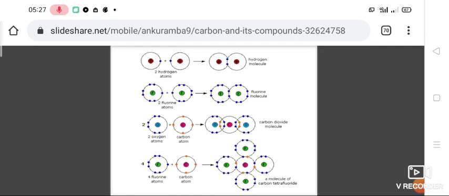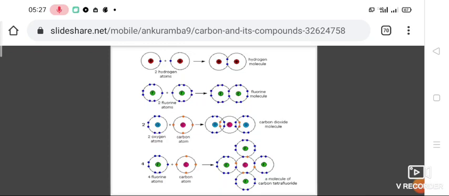Heteroatomic covalent compound: if a covalent compound is formed by the formation of a covalent bond between different types of atoms, then the compounds are called heteroatomic compounds. For example, water molecule, ammonia, and methane are examples of heteroatomic molecules.